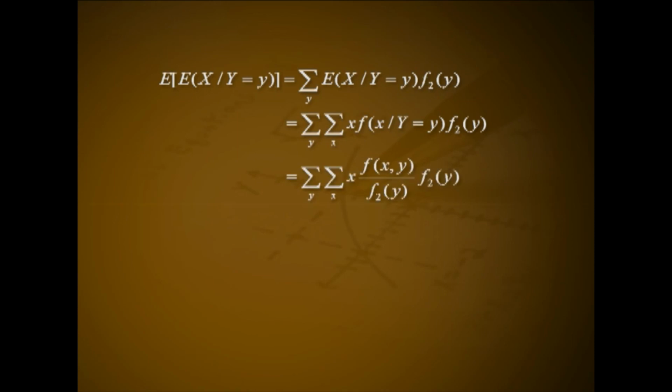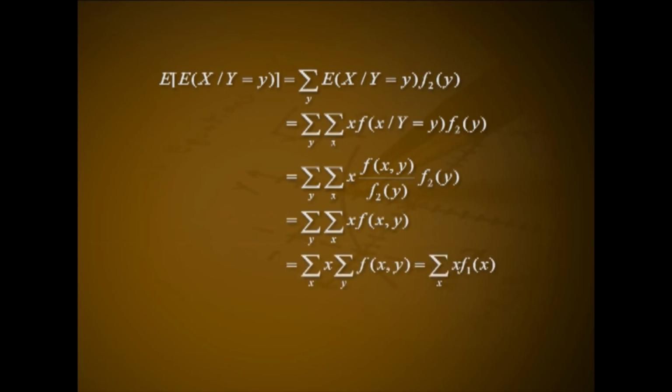into f2 of y, that is summation over y summation over x into f of xy divided by f2 of y into f2 of y, that is equal to summation over y summation over x into f of xy, which is summation over x into summation over y f of xy, that is equal to summation over x into f1 of x. This implies expectation of x given y equal to expectation of x. Remark. For two continuous random variables, the proof is same, but the summation will be replaced by integration.